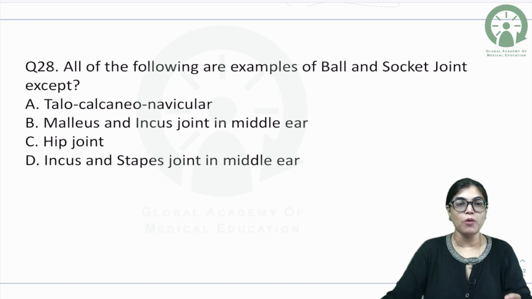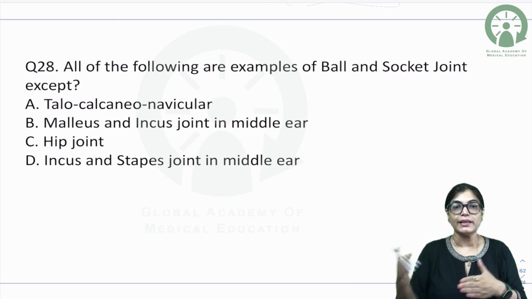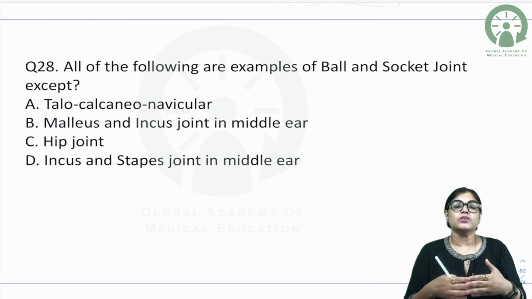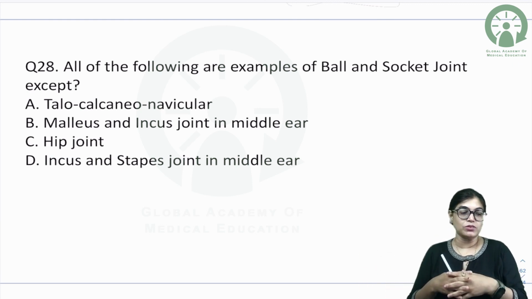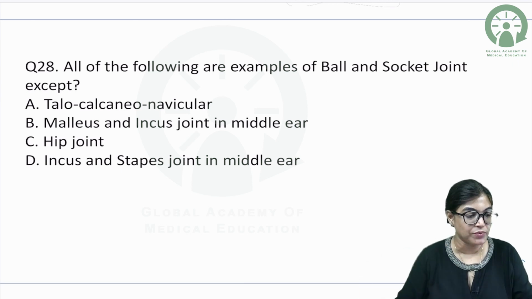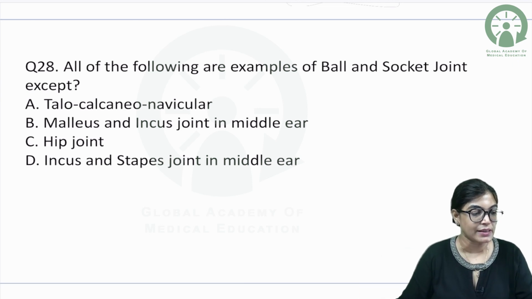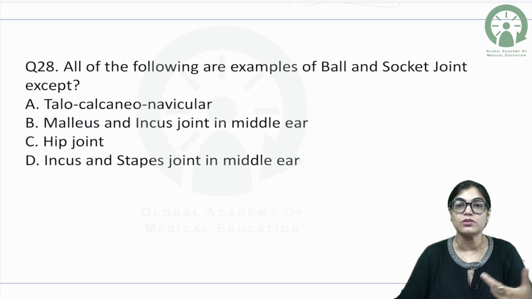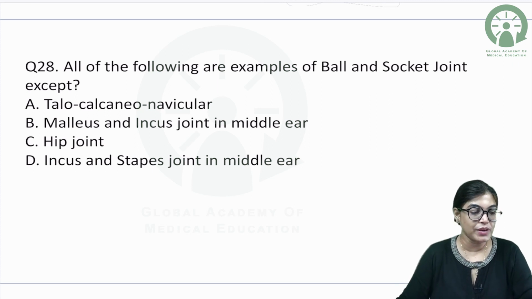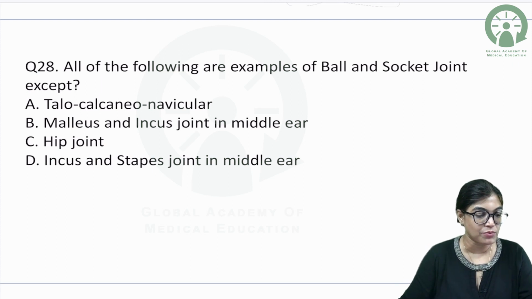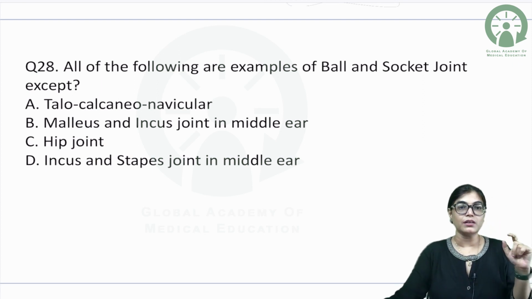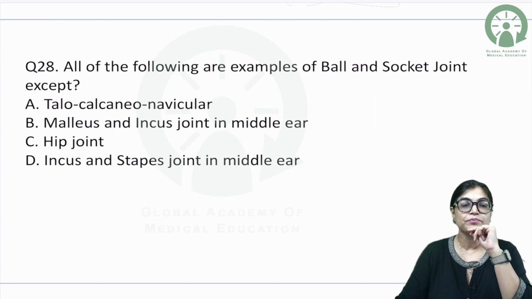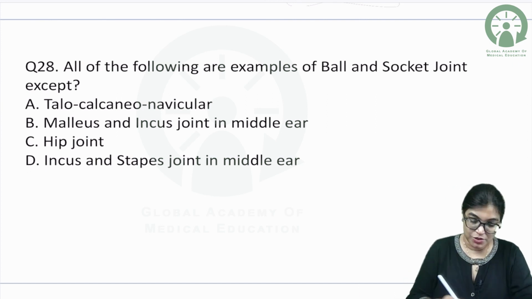So we have got 4 options, and you have to find out the odd man out. We know that there is a shoulder joint, and we know that there is a hip joint. All these joints are examples of ball and socket joint, but we have certain other joints which are also examples of ball and socket joint. So we have to mark the odd man out. Here the correct answer will be malleus and incus joint of the middle ear.